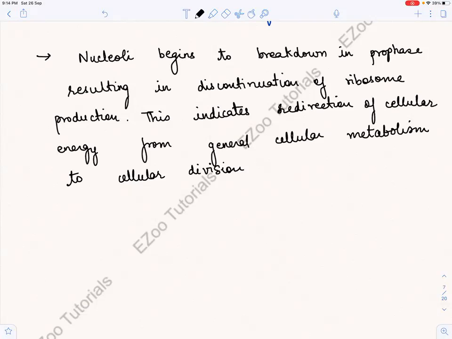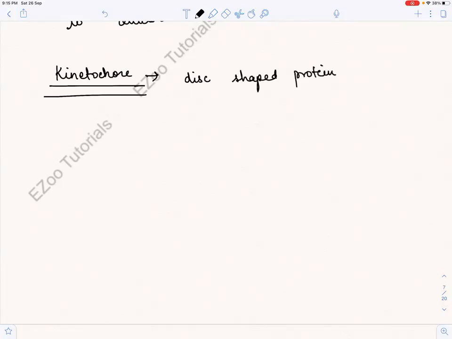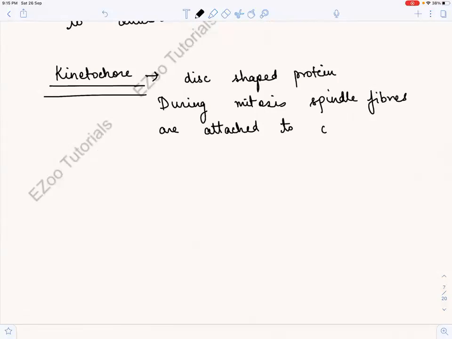चलो अब एक बात और आपको बता देते हैं, एक और word के बारे में बता देते हैं. That's called kinetochore, because probably you will come across this word. Basically क्या होता है? This is a disc-shaped protein, and you will read about it in higher classes if you do some or maybe in MBBS. So what happens during mitosis? Spindle fibers are attached where? Are attached to centromere via a protein, via kinetochore, right?